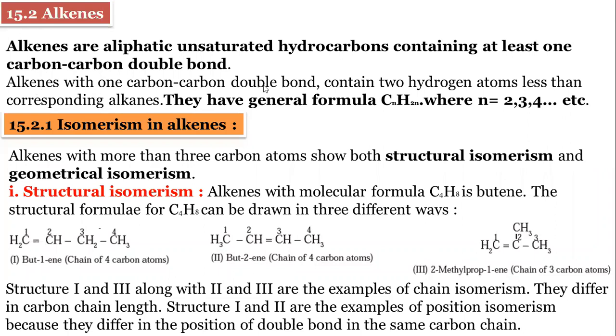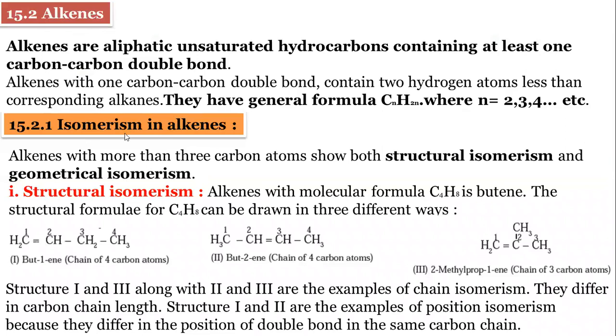Alkenes with one carbon double bond contain 2 hydrogen atoms less than the corresponding alkanes. So the general formula given is CnH2n, where n is equal to 2, 3, 4. Is the general formula visible? Here I can't see it properly. CnH2n.